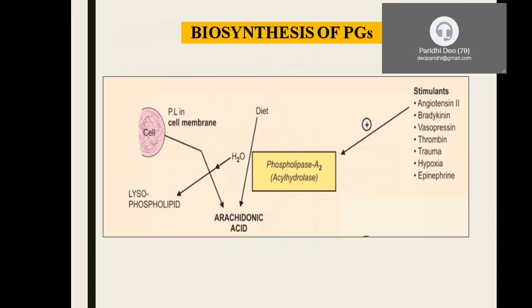Whenever we sustain any injury, we feel pain, right? We get pain when we meet with a road traffic accident or some injury. So we always feel pain. This pain is mediated by the release of arachidonic acid and, in turn, the production of prostaglandins, which account for the production of pain.